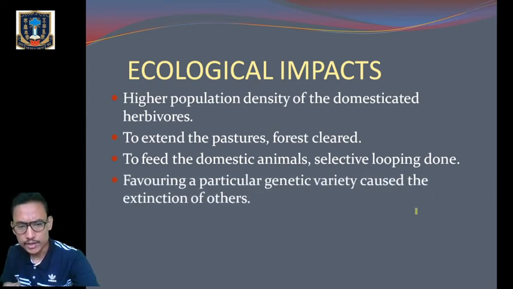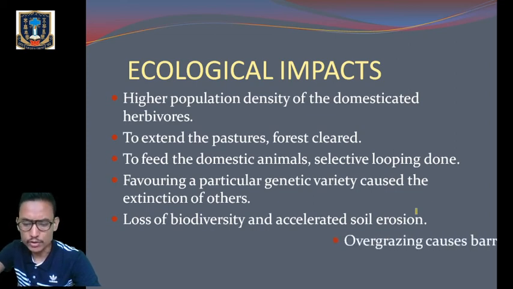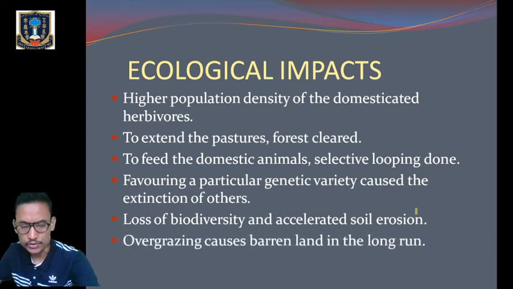Okay. The next point says that favoring a particular genetic variety results in the extinction of other species, because only a particular species was being reared by those pastoralists, due to which the other species were becoming extinct. Deforestation was there. Okay, so due to deforestation, there was loss of biodiversity and an increasing rate of soil erosion.